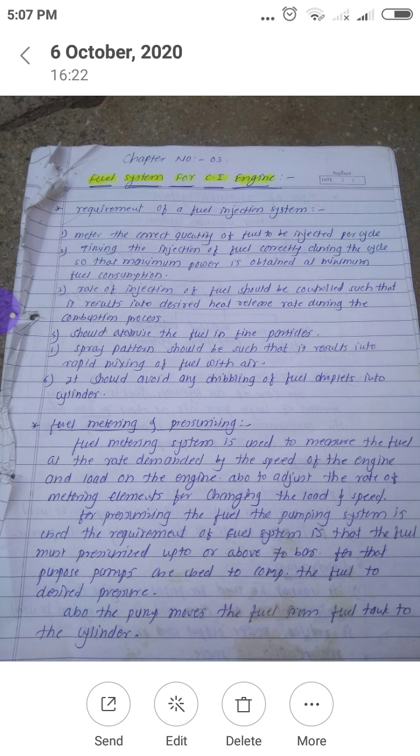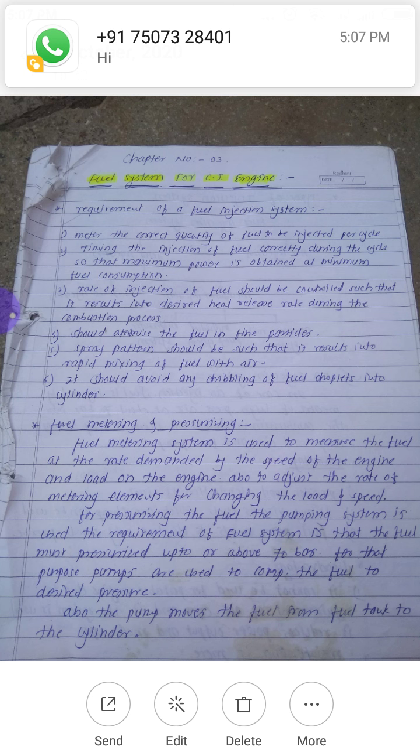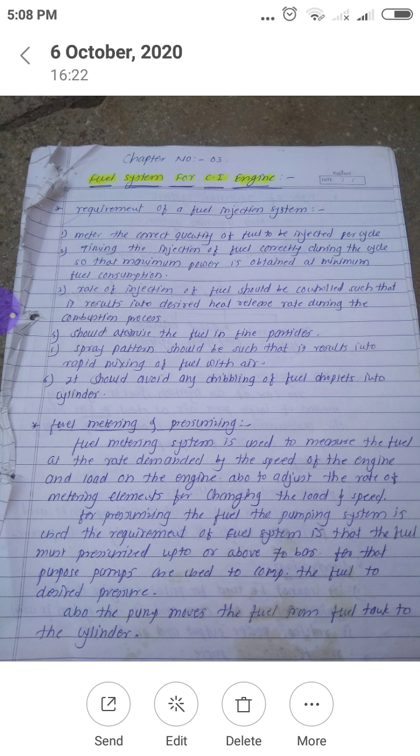That means whenever fuel is required, the system instantaneously supplies the fuel. When less fuel is required, the system should suddenly reduce the quantity of fuel. That means the regulation of fuel should be easy, to avoid excess fuel or to avoid loss.